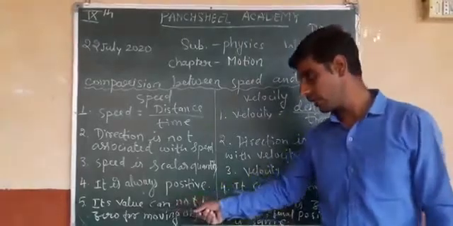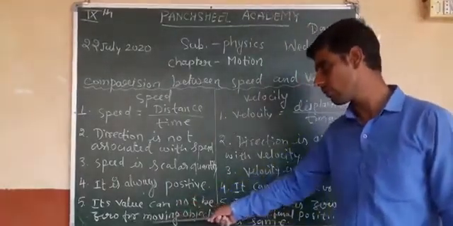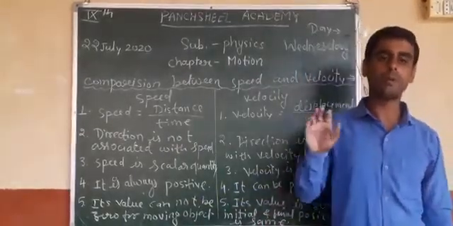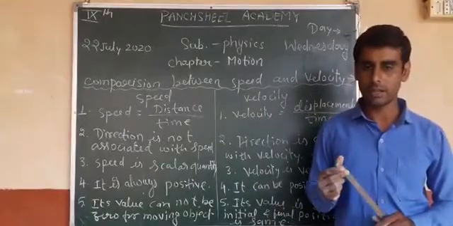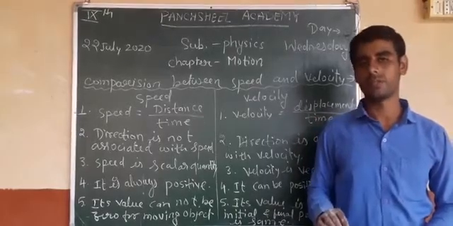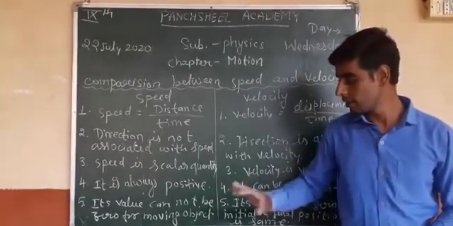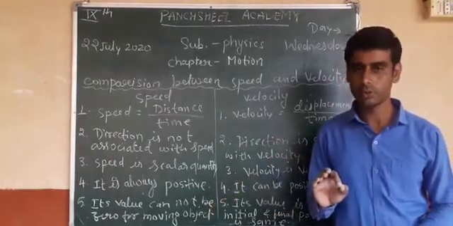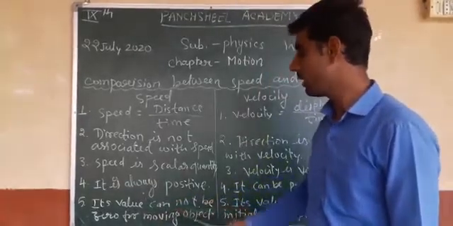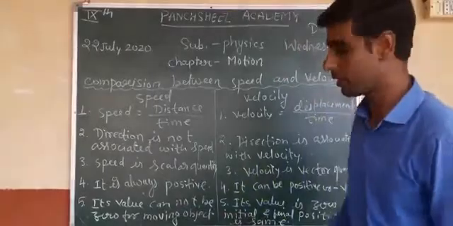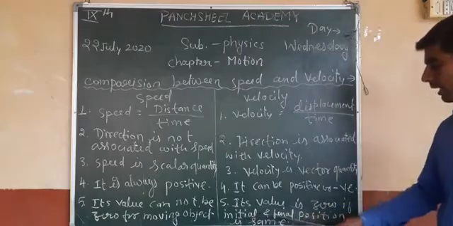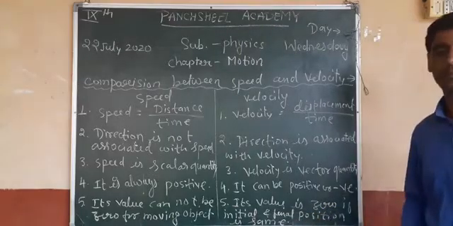Last point, the speed's value cannot be 0 for a moving object. Suppose a bike is moved from one place to another and the bike always covers a certain distance, so its value is not 0. So we can say that its value cannot be 0 for a moving object, but the velocity's value is 0 if the initial and final positions are the same.